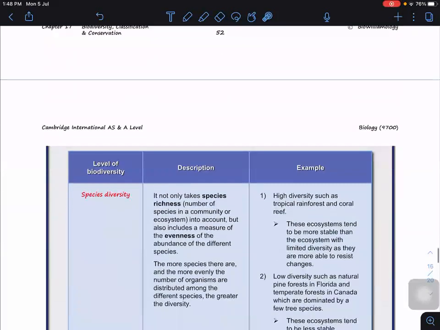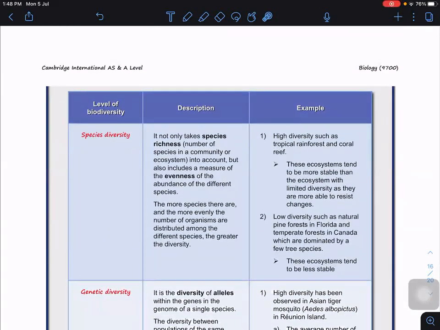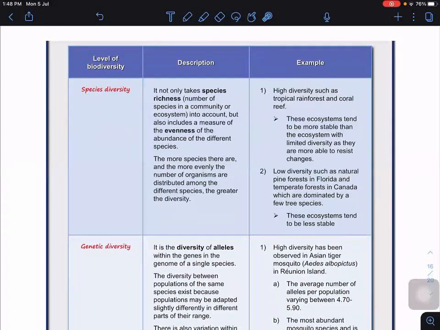Each ecosystem will have its unique species. We don't have only one or 2 species, but many, many species. So we have species diversity. Species diversity, actually, is about species richness: the number of species and the evenness of their abundance. Evenness here doesn't mean that every species must have the same number, but that we don't want one species to be in too small a number, too extreme. Basically, it is even in terms of the number.